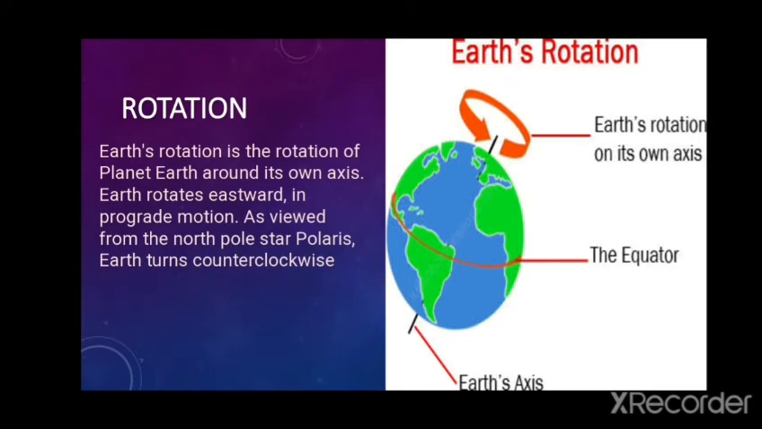The movement of the Earth on its axis is called rotation. The Earth takes about 24 hours or 1 day to complete one rotation. It rotates from west to east. Due to this, we see that the sun rises in the east and sets in the west. You can see the Earth's rotation on this picture.